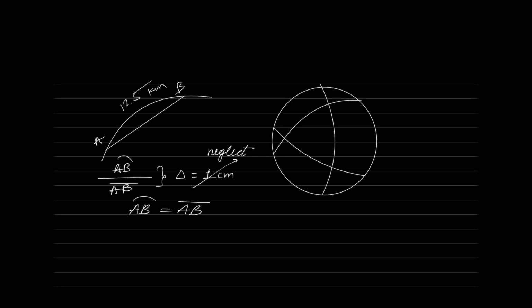What is this E degree known as? This E degree is known as the spherical excess. Now, please remember, it is observed that when the area covered by this triangle is less than 195.5 km square, what is the value of the spherical excess? Okay, now write it once again.